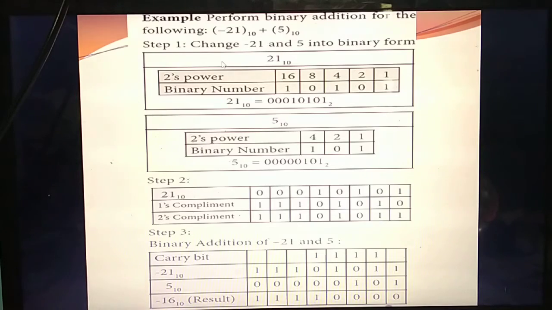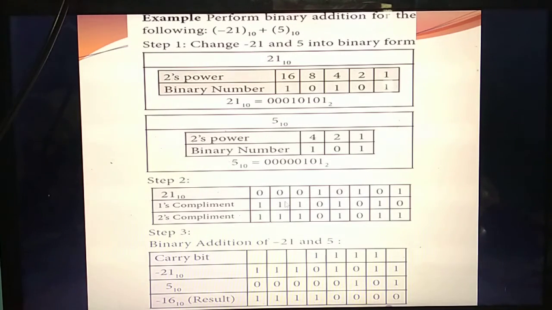Yesterday you studied this. So what's the answer for 21? Write it: 0, 0, 0, 1, 0, 1, 0, 1. First you are going to convert this number into its 1's complement. What's the format for converting into 1's complement? Just write the opposite: in the place of 0 you should write 1, and in the place of 1 you should write 0.